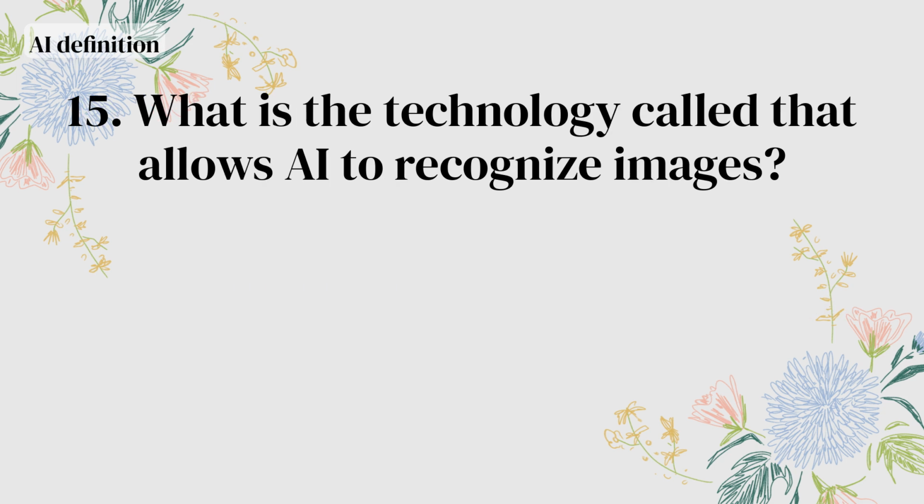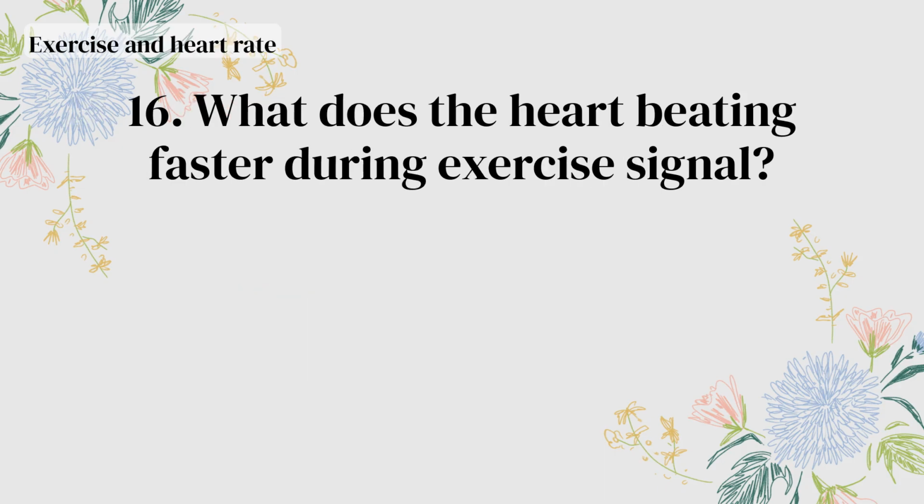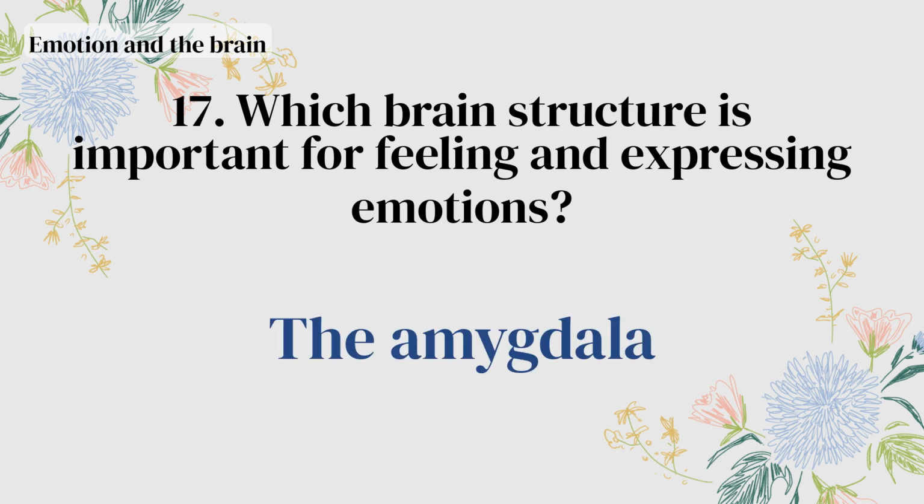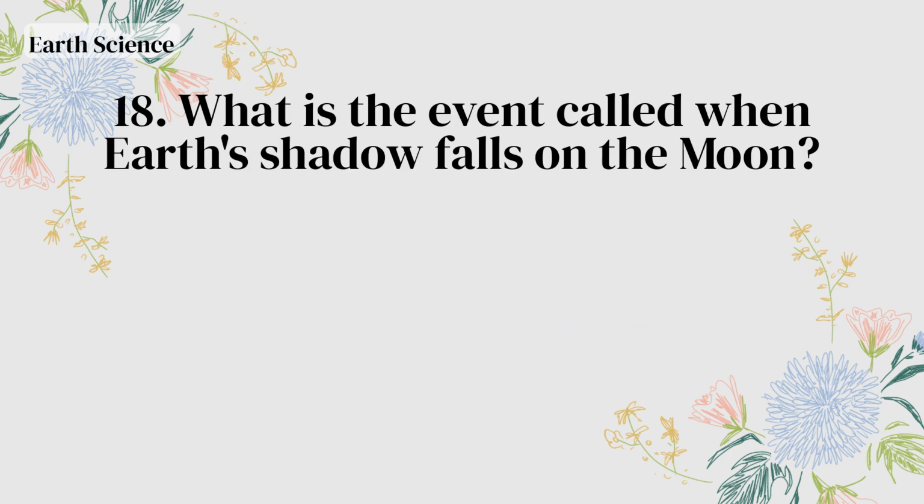What is the technology called that allows AI to recognize images? Computer vision. What does the heart beating faster during exercise signal? Greater oxygen demand. Which brain structure is important for feeling and expressing emotions? The amygdala. What is the event called when Earth's shadow falls on the moon?